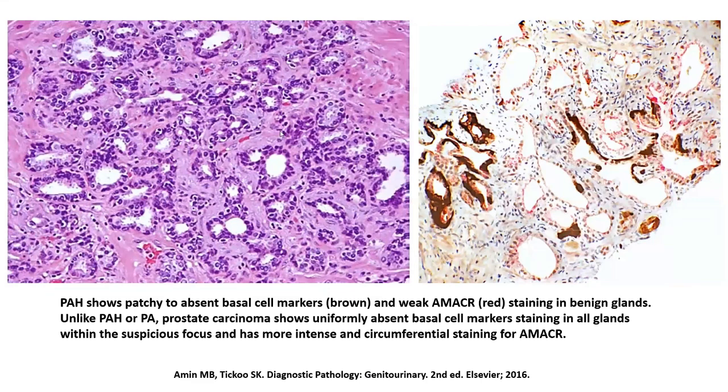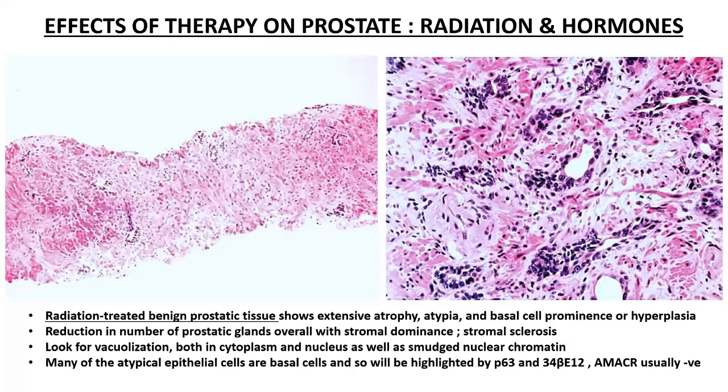So for example, in this particular case, this is a focus of PAH, and you utilize the PIN4 cocktail, and you see that some of these glands are showing a preserved positivity for the basal cell markers, which are marked out in brown, while quite a few of these glands do not. Rather, these glands show some amount of expression of AMACR, thus raising a false positive impression of a prostatic acinar carcinoma. Now, this is another important thing that always needs to be kept in mind by the PG when they're analyzing prostatic, especially true-cut biopsies of the prostate.